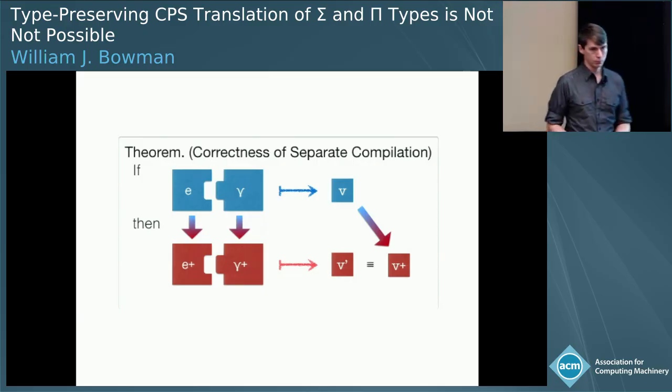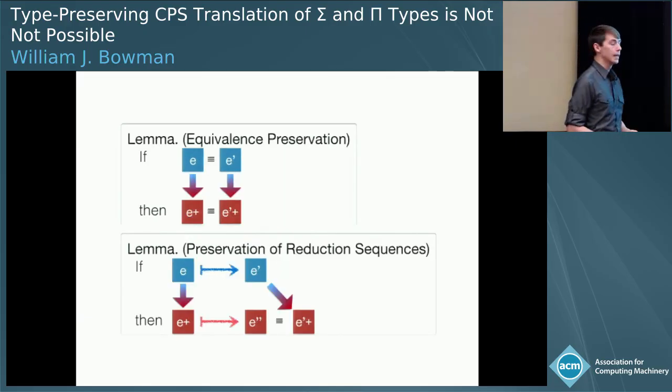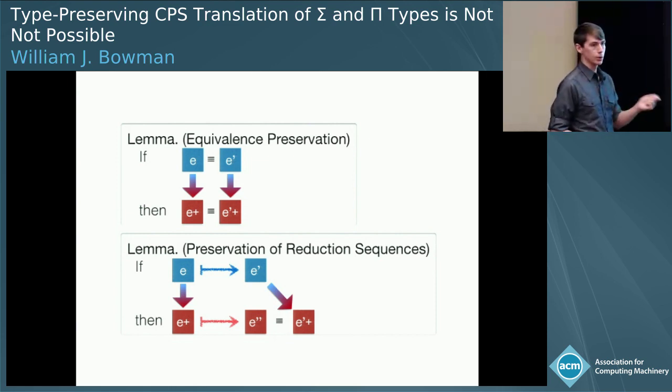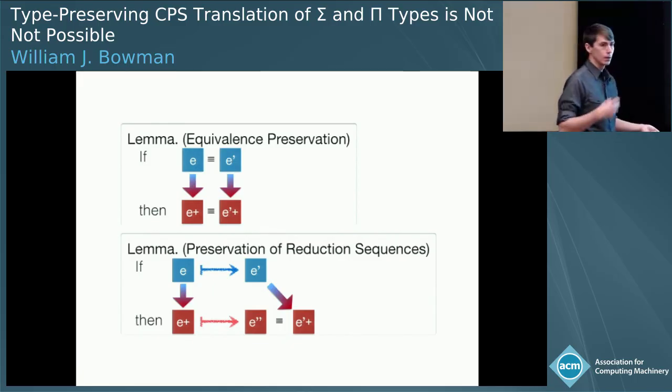And what's interesting is that type preservation in a dependently typed setting essentially forces us to prove separate compilation. Because our type system has equivalence built in, we have to show that equivalence is preserved by our translation. So if E and E prime are equivalent, then the translations are equivalent in the target language. And since our definition of equivalence is defined in terms of reductions, we have to show that reductions are preserved.